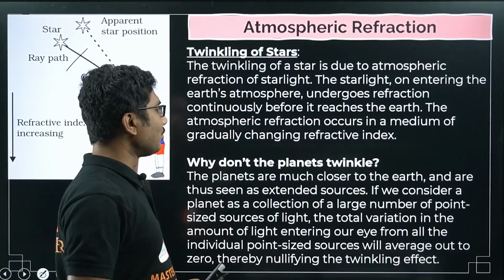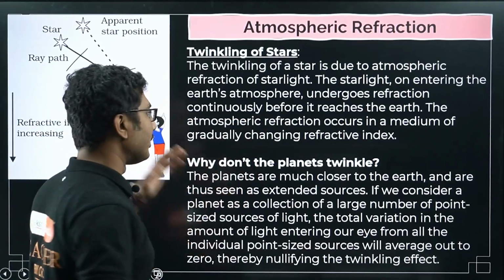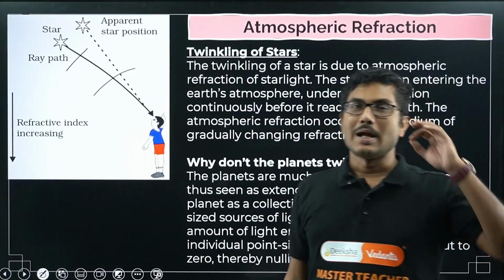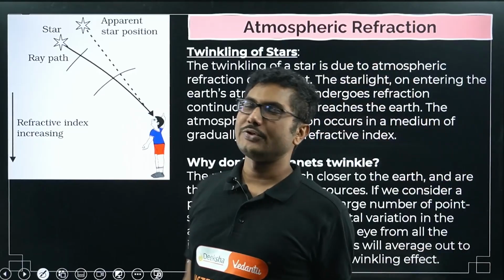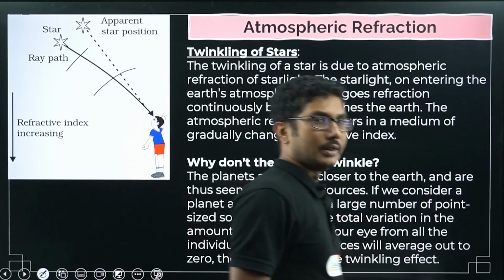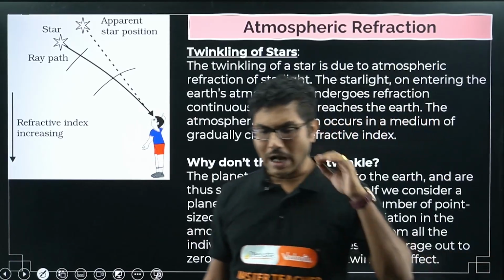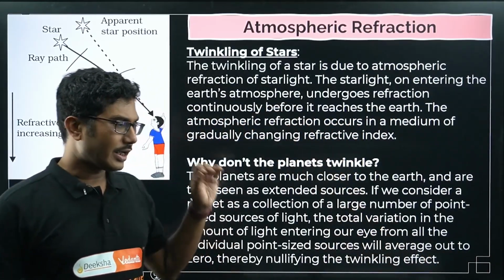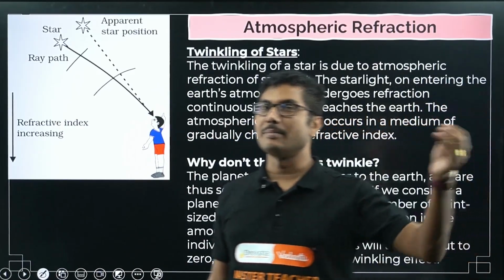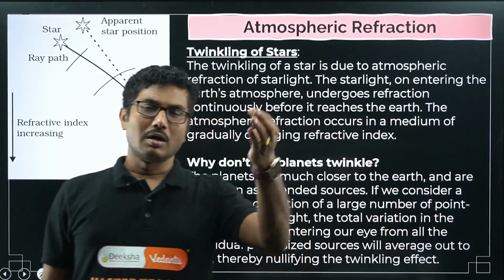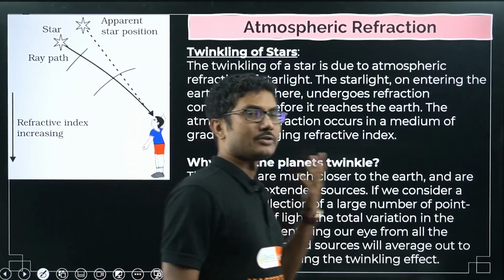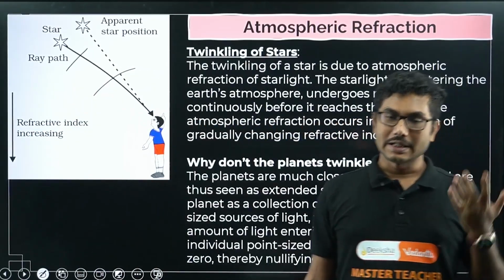Okay, next is why planets do not twinkle. If you see some objects in the night sky, you might find one or two objects which are slightly brighter than the normal average star, and they are not twinkling. Those are basically our planets. We know that our solar system has 8 planets. One of them might be Mercury or Jupiter or Saturn. You can see them from Earth based on the location, based on the year. You can even see them at night.